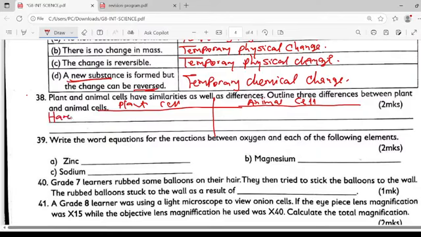Plant cells have a cell wall, while animal cells only have a cell membrane. Or you can talk about animal cells lacking a cell wall. Next, you can talk about the shape.